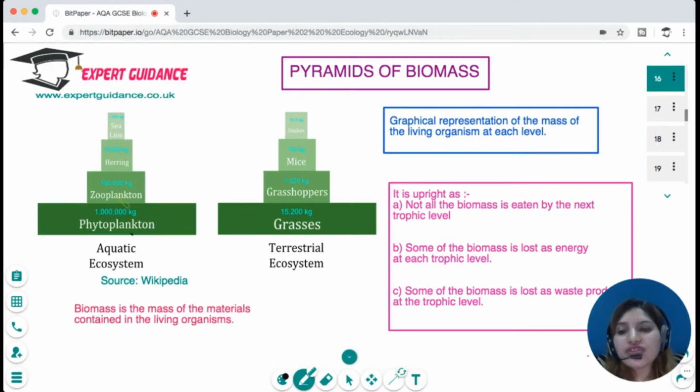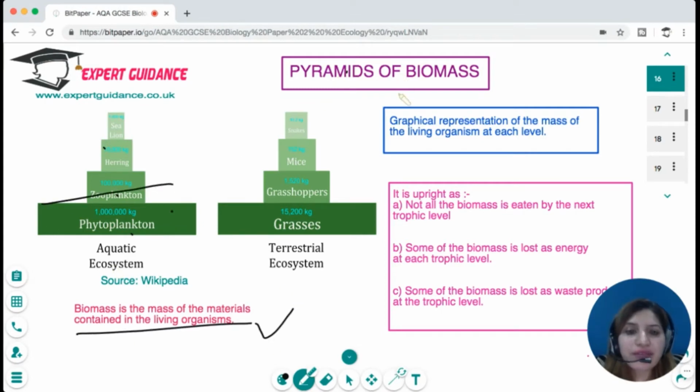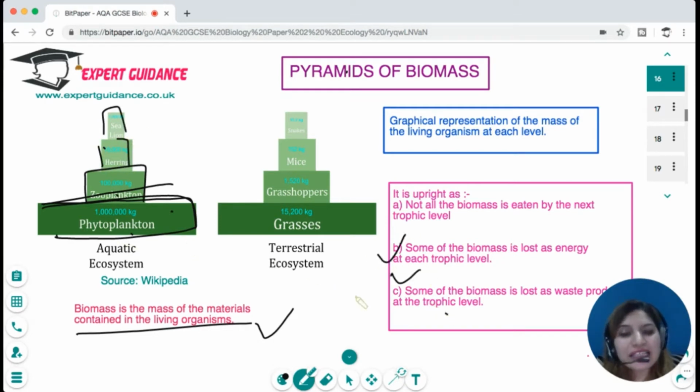Now, at each trophic level, we can measure the biomass. Biomass is the mass of the material contained in the living organisms, and we can give it a graphical representation in the form of a pyramid. We will see that the producers have the maximum biomass, and then since a lot of energy loss happens at this stage, the biomass at the next stage is less, followed by a decrease in biomass at the next stage, and the top carnivores have very little biomass. Okay, and at each stage, biomass is lost as waste product.